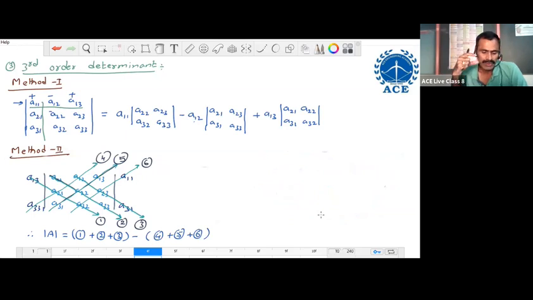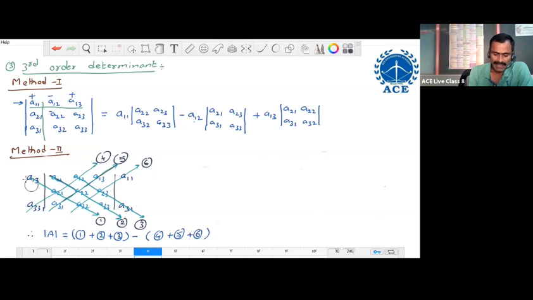So first, write the expression, rearrange elements along the first and last row, and then choose the 6 lines. Out of 6 lines, 3 from top to bottom, 3 more from bottom to top. Using these 6 lines, write the value of the determinant. So determinant of A equals the sum of the 3 lines from top to bottom minus the sum of 3 more from bottom to top.